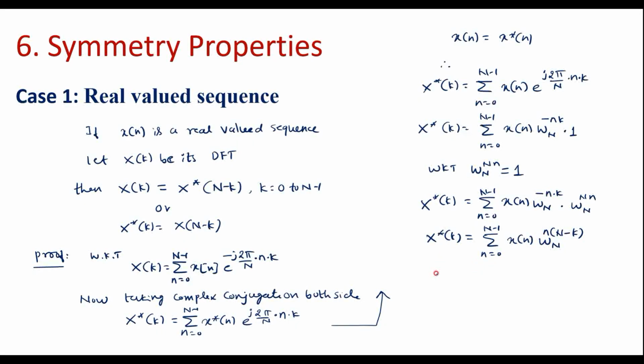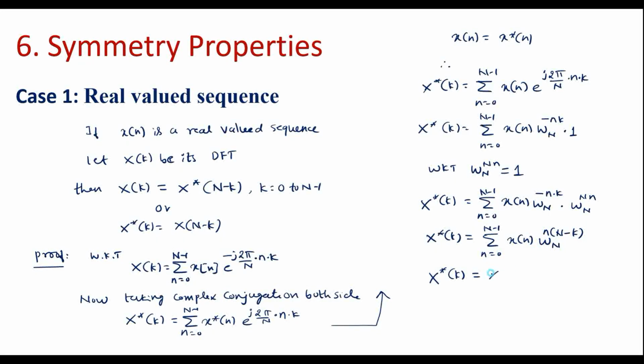So now I can represent it as x star of k is equal to, as we know in the definition of DFT, x of k is equal to summation n equal to 0 to N minus 1 x of n e power minus j 2 pi by N into nk. This k is because of this k. Therefore here, in place of k we have N minus k.